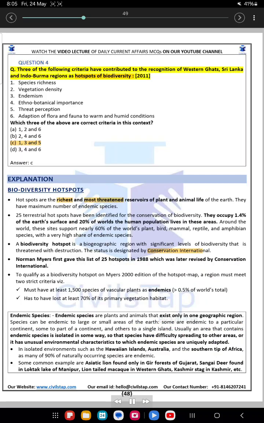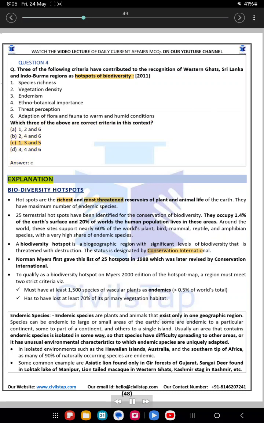Question 4. Which 3 of the following criteria have contributed to the recognition of Western Ghats, Sri Lanka and Indo-Burma regions as hotspots of biodiversity, 2011. 1. Species richness. 2. Vegetation density. 3. Endemism. 4. Ethnobotanical importance. 5. Threat perception. 6. Adaptation of flora and fauna to warm and humid conditions. Which 3 of the above are correct criteria in this context? A, 1, 2 and 6. B, 2, 4 and 6. C, 1, 3 and 5. D, 3, 4 and 6.